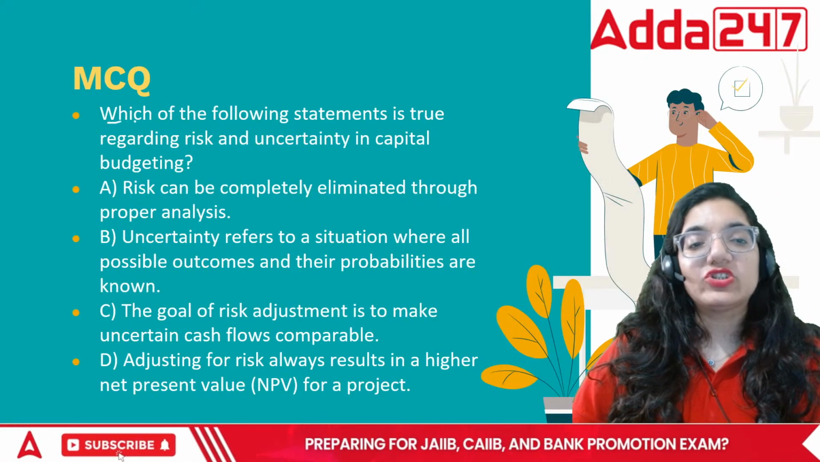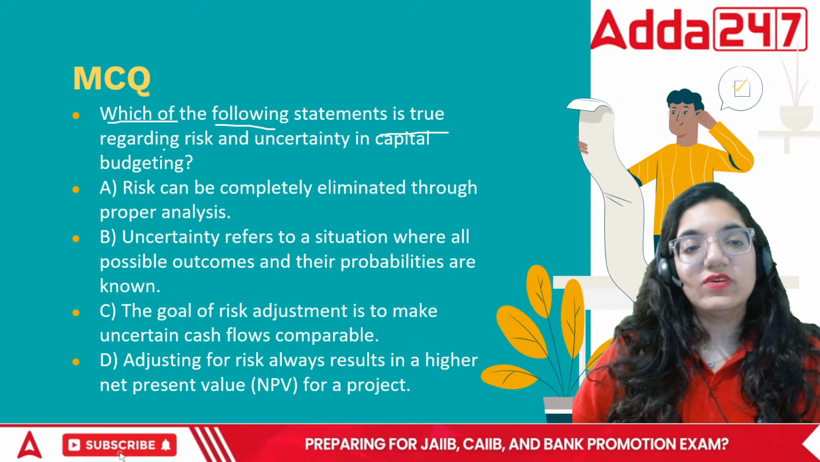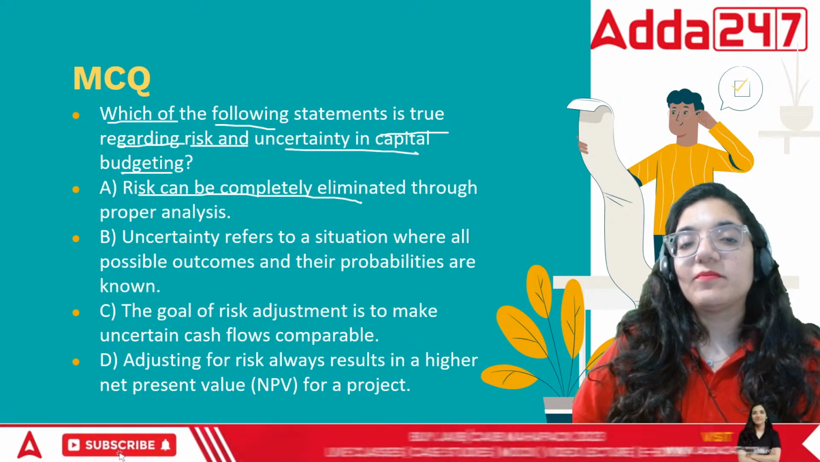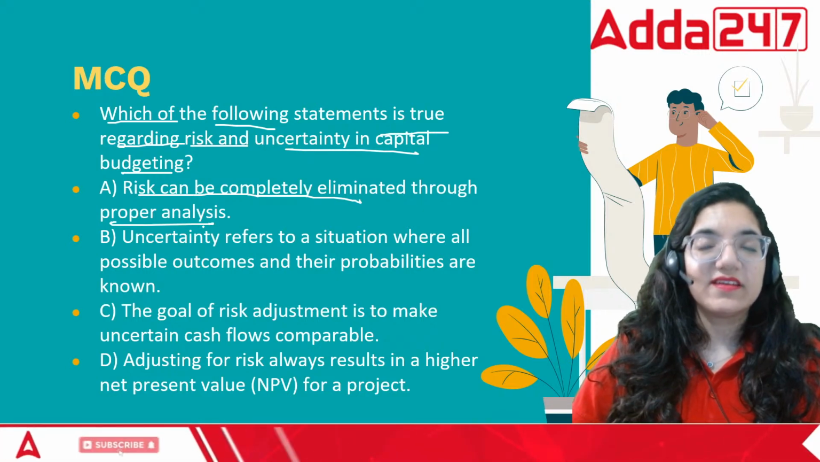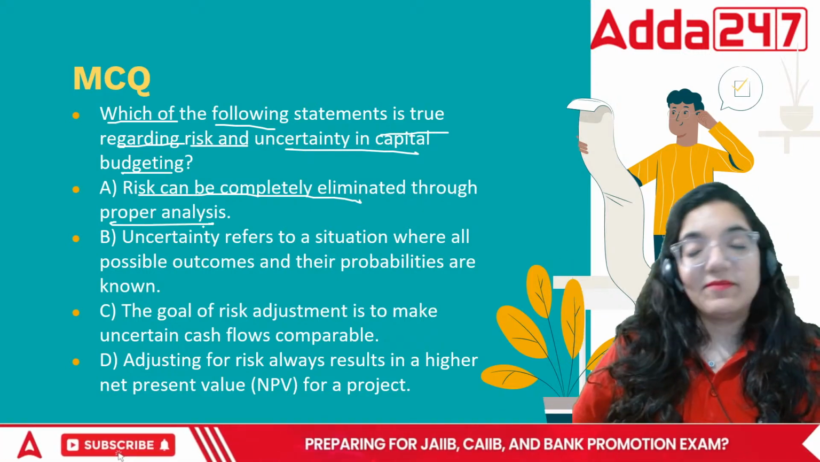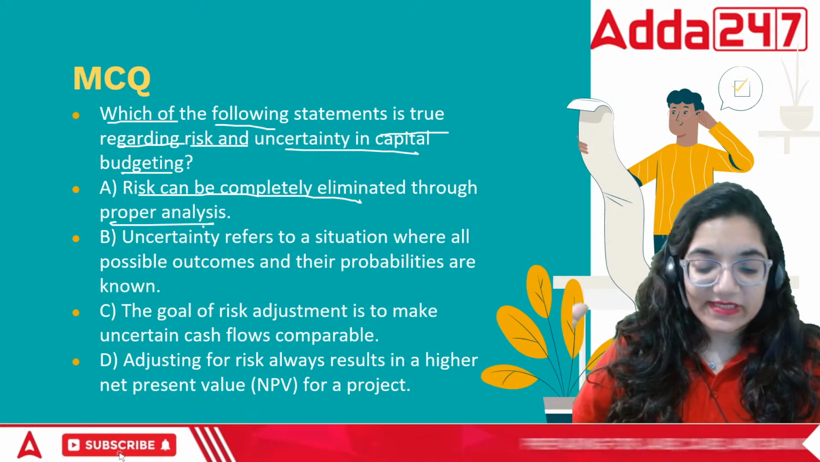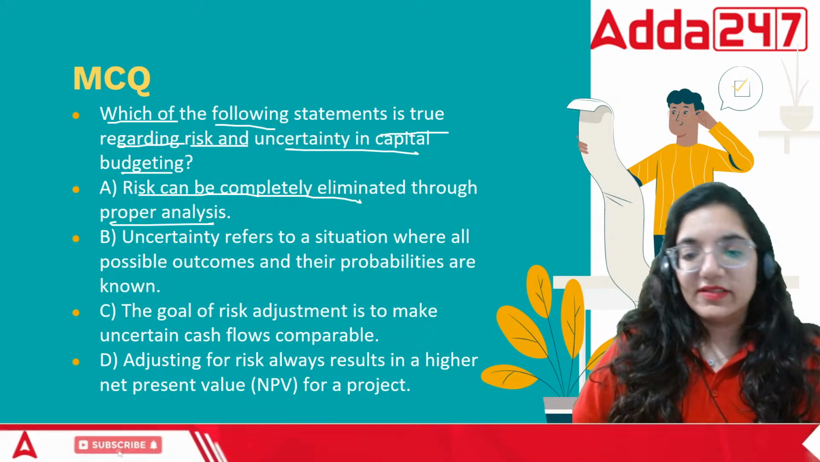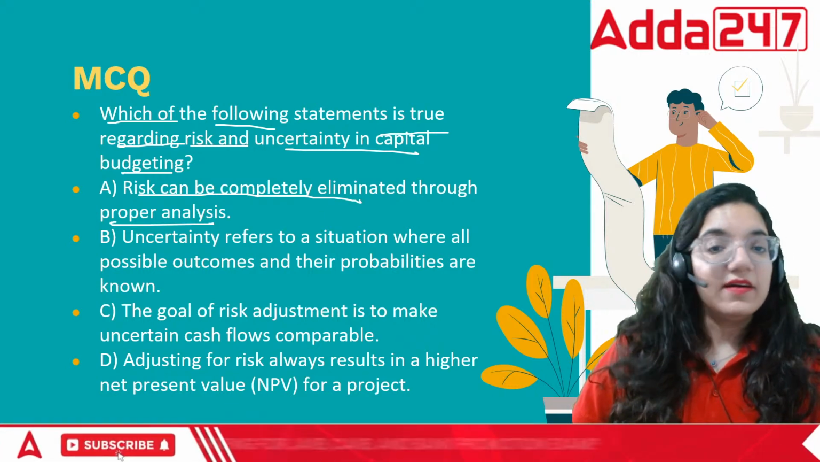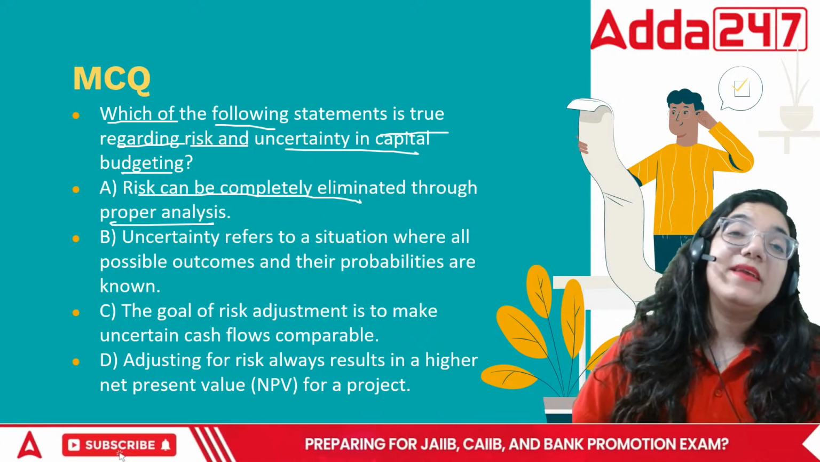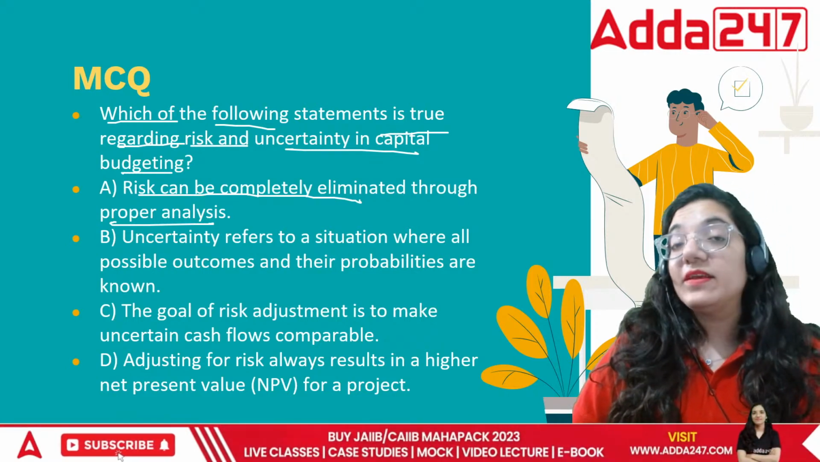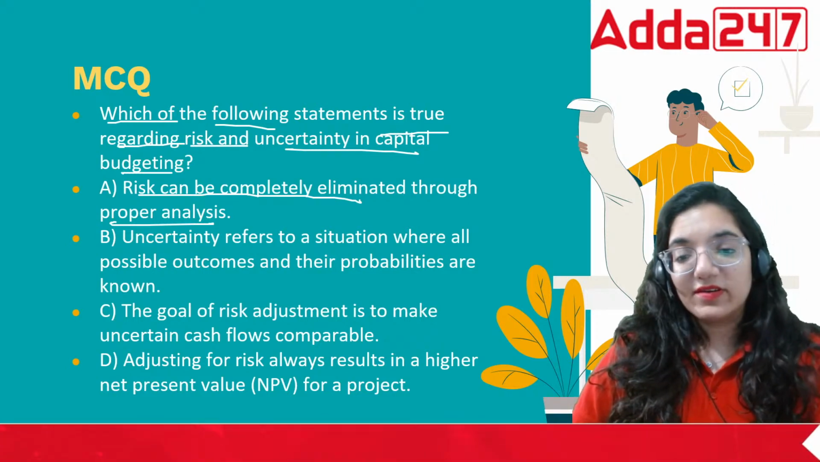Next is, which of the following statements is true regarding risk and uncertainty in capital budgeting? Risk can be completely eliminated through proper analysis. Risk can never be completely eliminated. Even in terms of taking this particular class, risk can never be completely eliminated. Risk is always there. Risk never goes away. It can be mitigated, it can be reduced, it can be managed, but it is never gone.